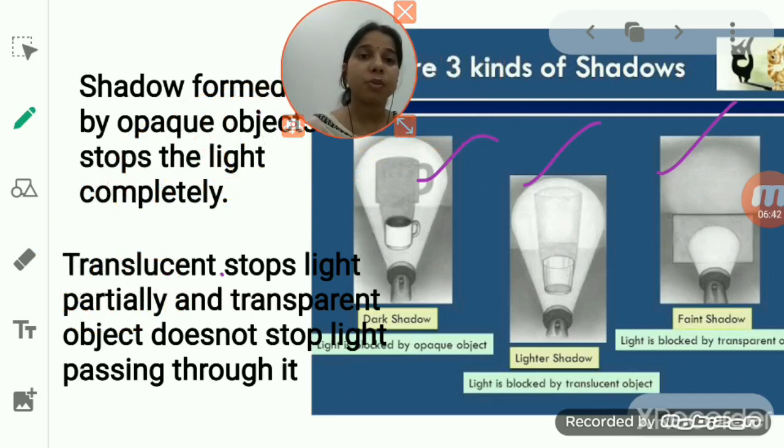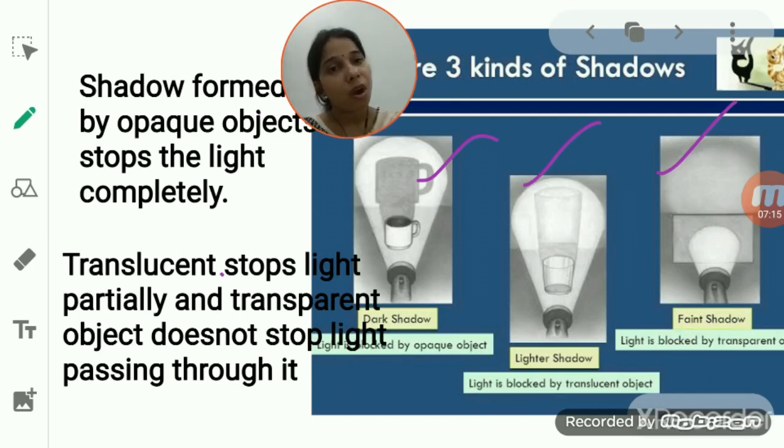You can see here, students, when we look at the shadow of the transparent, translucent and opaque objects, as the light comes to an opaque substance, the shadow formed behind the object on the screen will be a dark shadow. So we can say a complete or dark shadow is formed because of the opaque object.